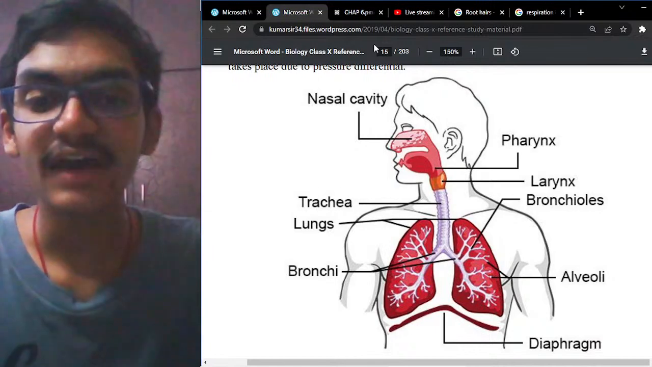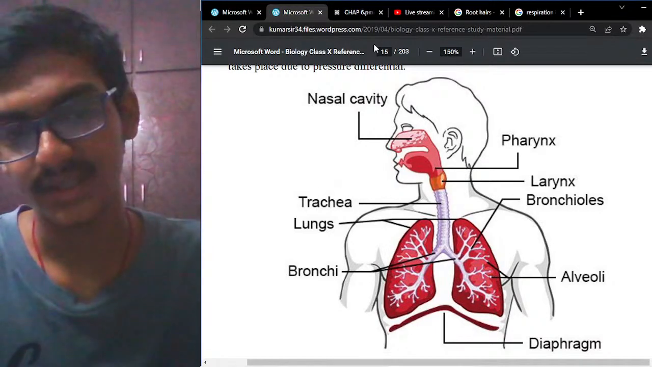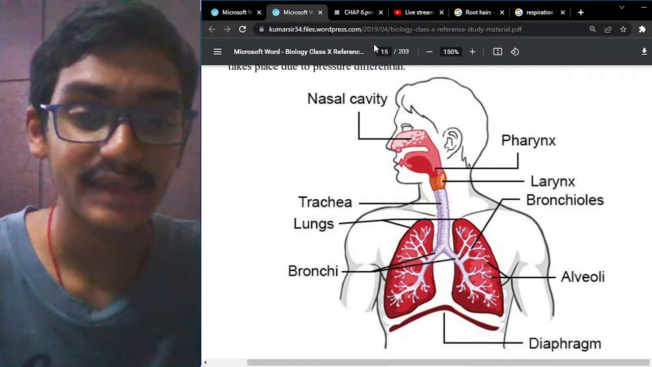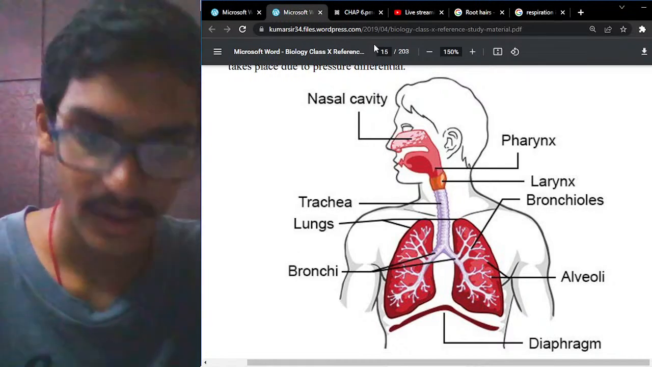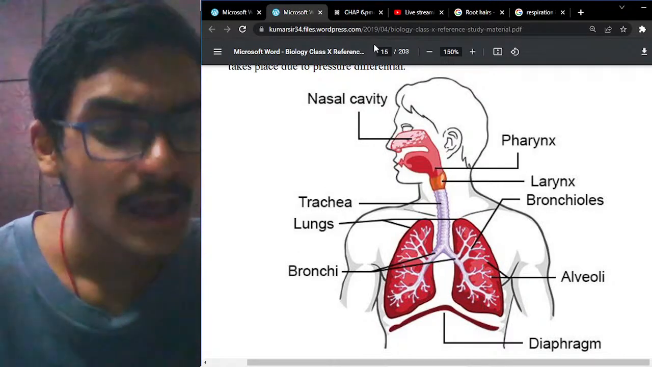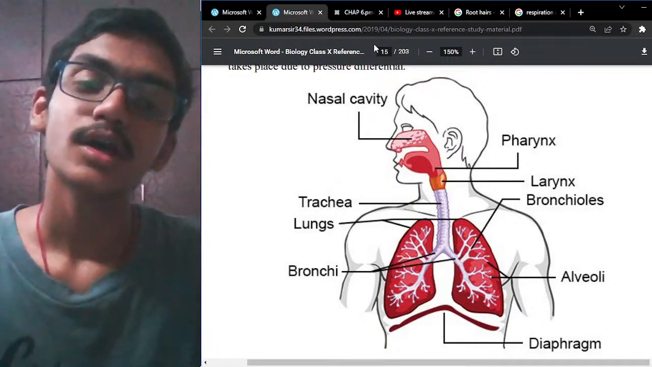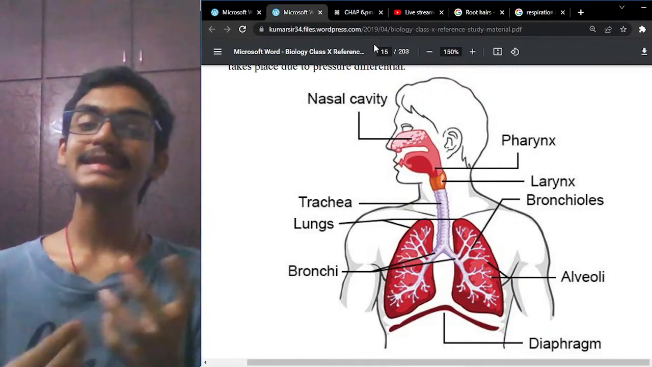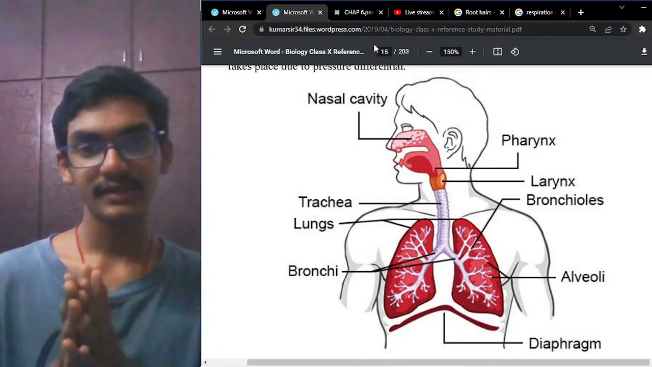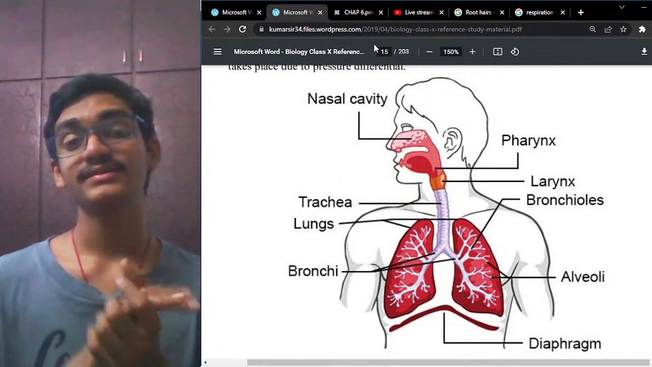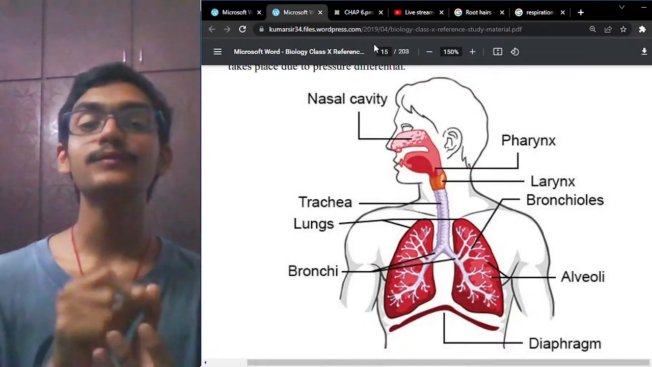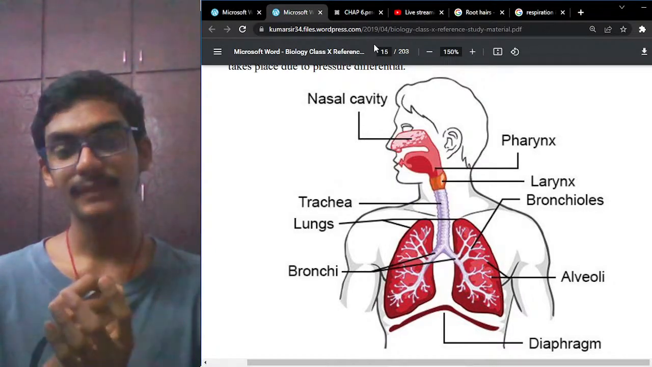So between the pharynx and larynx, the epiglottis is present, and the larynx is called the voice box because it produces sound. The epiglottis closes the opening while food is swallowed and keeps it open during breathing. During breathing it is kept open, whereas while eating food it is kept closed, so that the food particles do not enter the air passage.